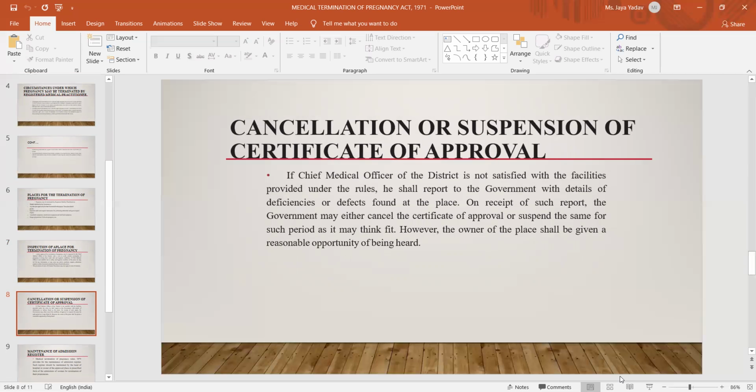Cancellation: if they are not fit for termination of pregnancy, if the facilities are not fulfilled, in that case the Chief Medical Officer of the district may cancel or suspend the certificate of approval of the place, or of the RMP or gynecologist as well.